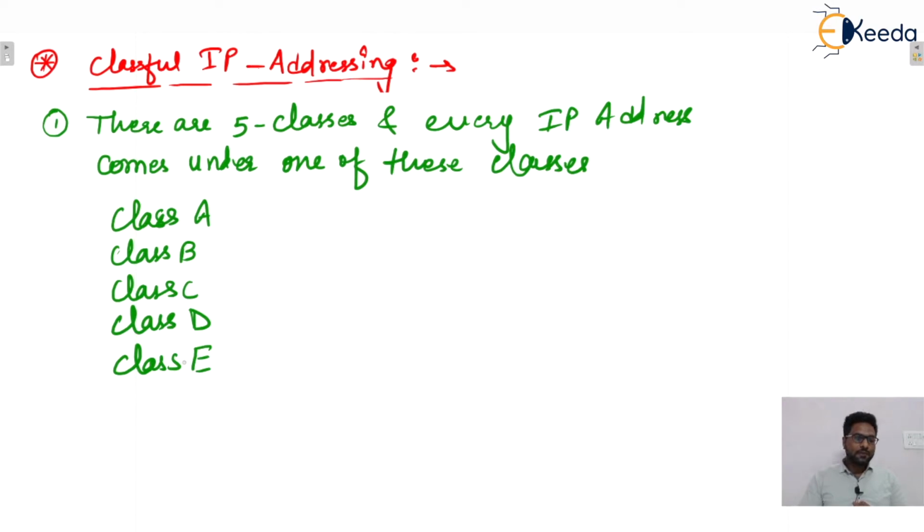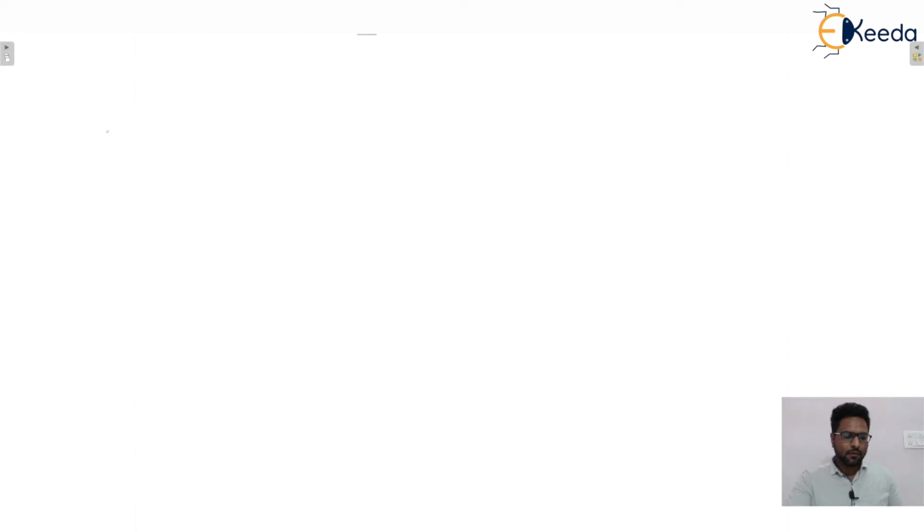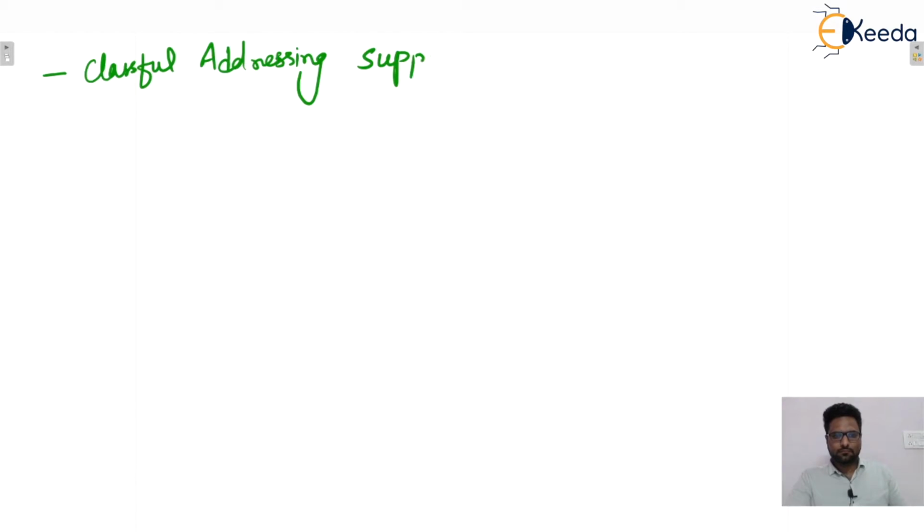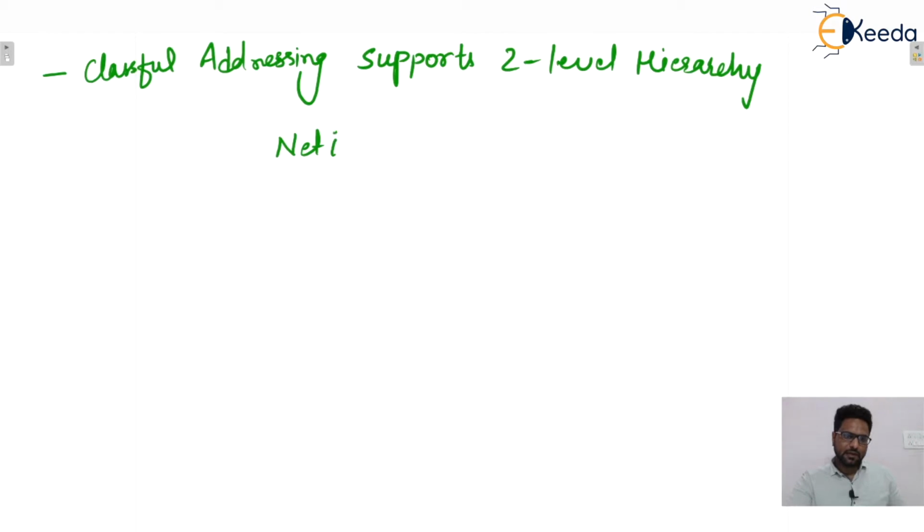Second point you can write down: classful addressing supports two level hierarchy. What does it mean? At the top level there will be a network ID.